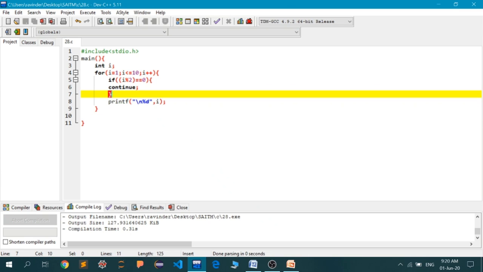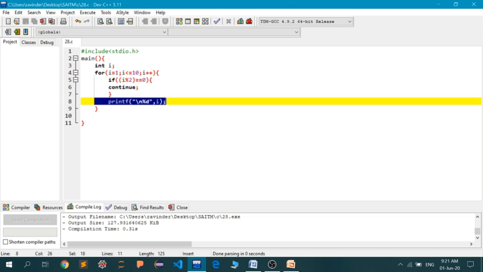As you know, all the numbers that are exactly divisible by 2 are called even, and all the numbers that are not divisible by 2 exactly are called odd. So when the value of I is even, the continue will be executed. And whenever the value of I is odd, we will not go inside this if block, and the value is going to be printed out. So this particular loop is going to print all the odd numbers between 1 and 10. So let's try to execute this.